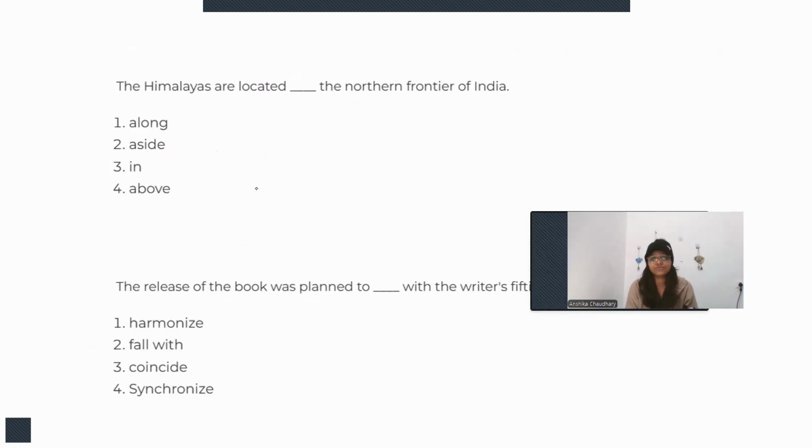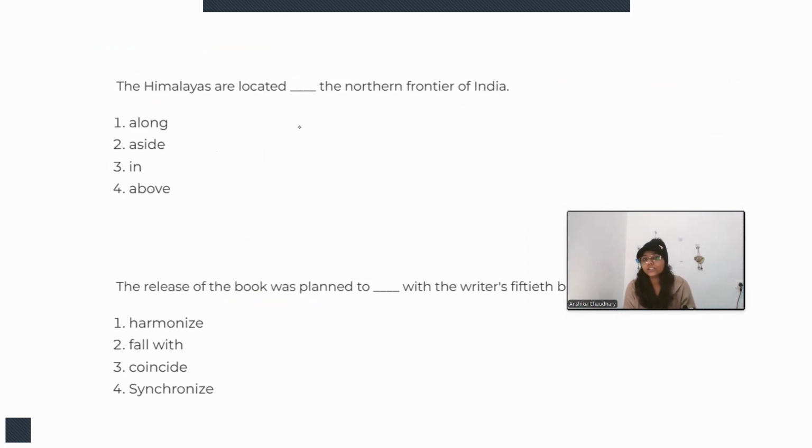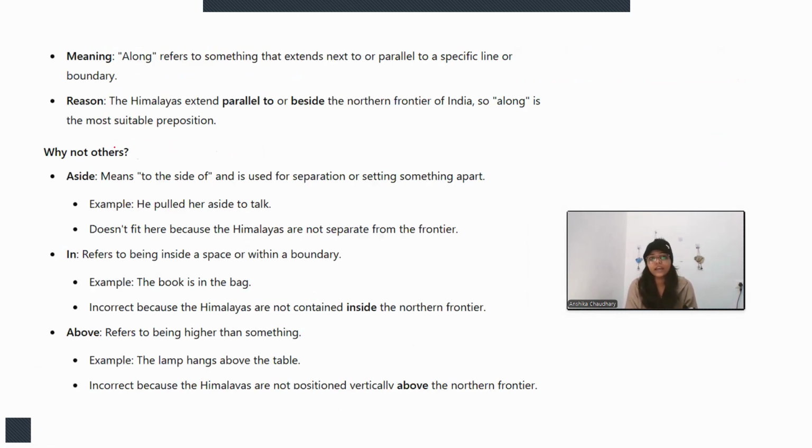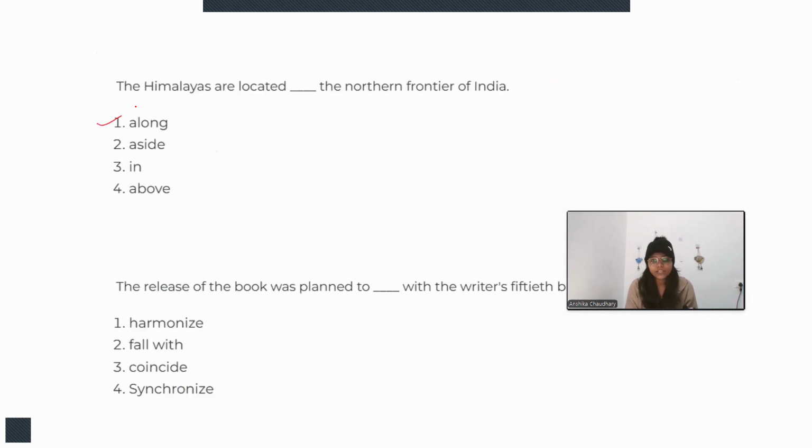The next is we need to fill in the correct preposition. The Himalayas are located the northern frontier of India. Right. So the Himalayas are located along the northern frontier of India. Why along? Because here we are talking about the position of the Himalayas, that they are parallel to the northern frontier of India. So that's why along will be the correct preposition here.